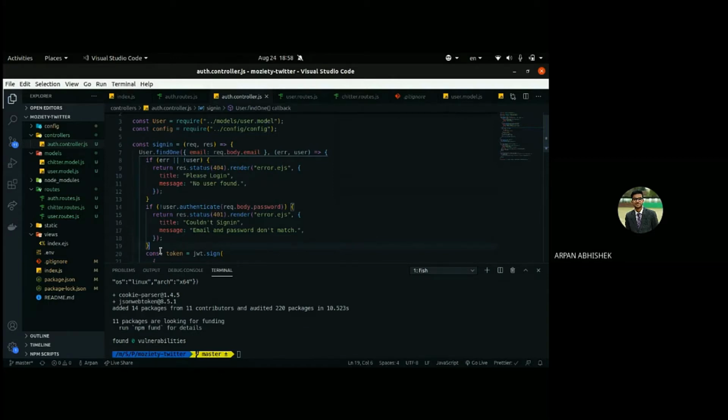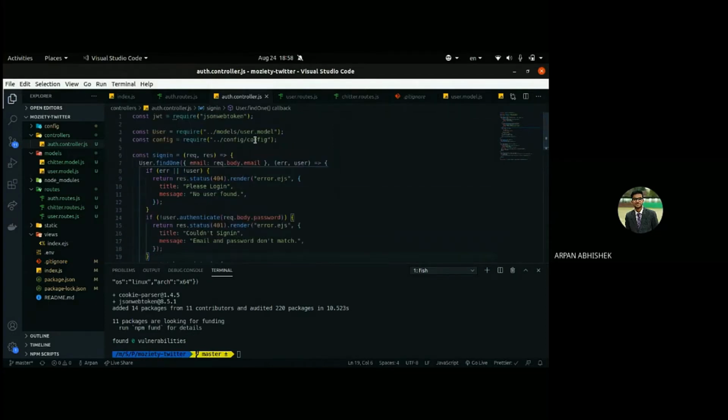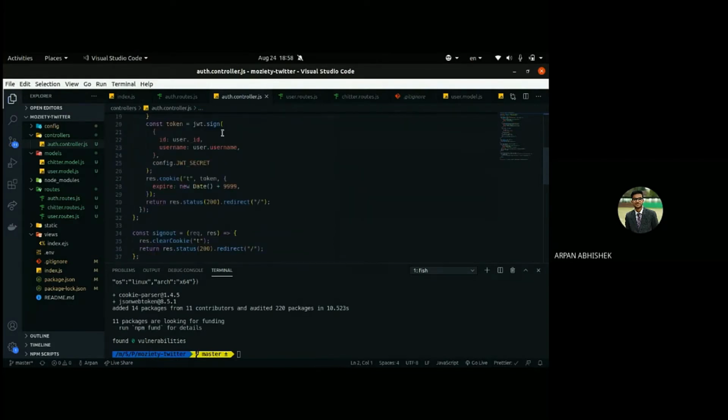So what's JWT? We just installed this package, JSON Web Token. It is a new way to get a token, which we can store inside the front end only, and basically it will generate a token based on a secret.